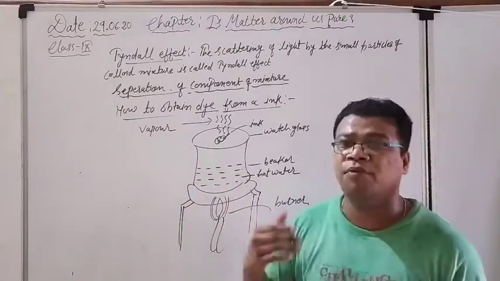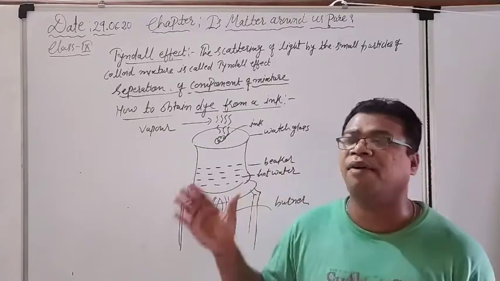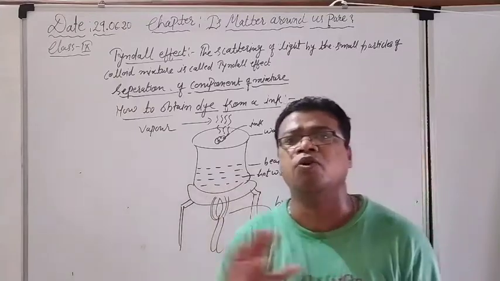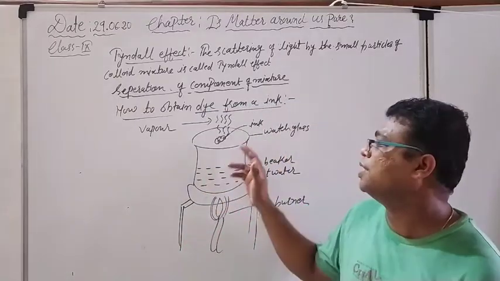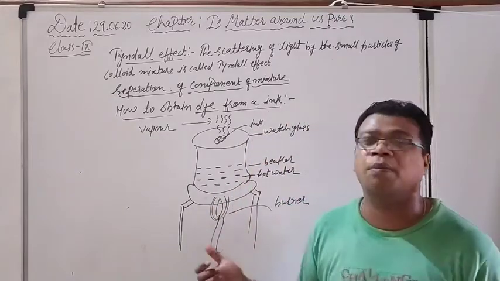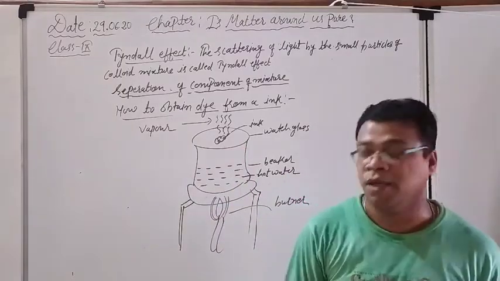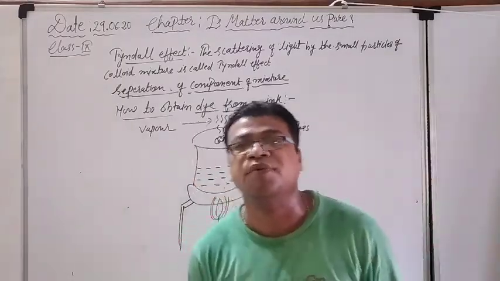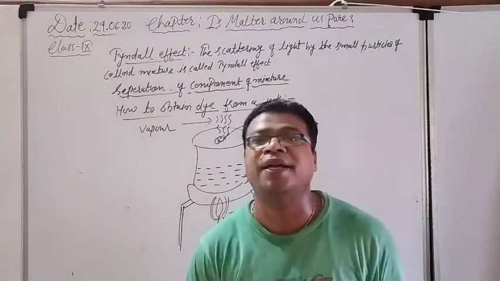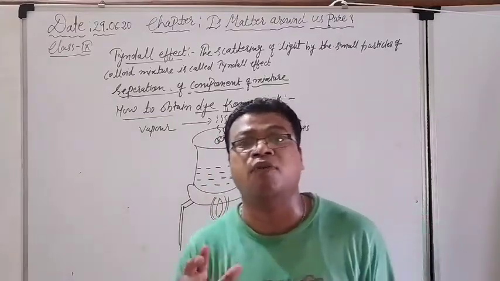So while the evaporation process is continuing and some vapors are being formed, we have to continue this experiment until we find that no more changes are happening to the particles of the ink. At that point we stop the burner and leave the solution to cool. And after that, our observation will be that the dye which is present in the ink is separated out from the water.